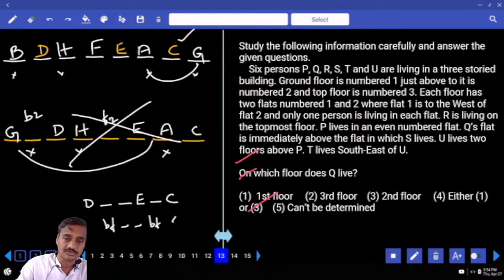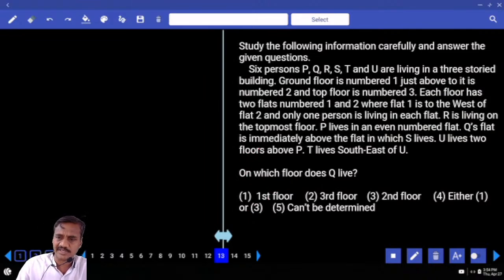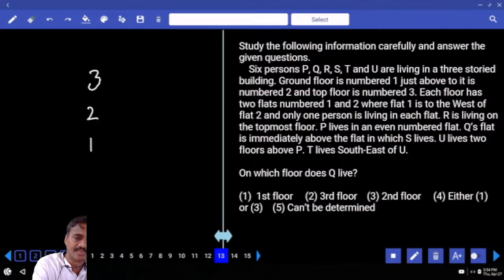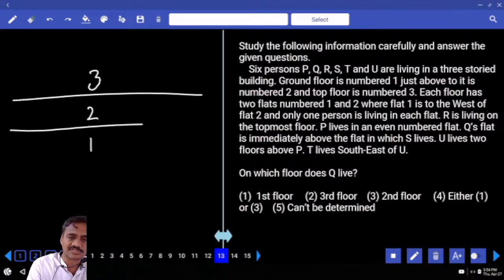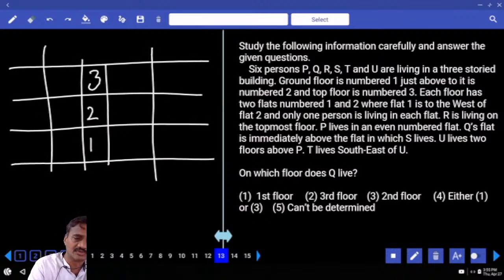Then the next one, 13 to 16. Now in this 13 to 16, there are 6 persons staying in a 3-story building. Now 3, 2 and 1. And in this one, each floor is having how many flats? 2 flats. Each floor is having 2 different flats. Now flat 1, flat 2, flat 1, flat 2, with flat 1 to the west.